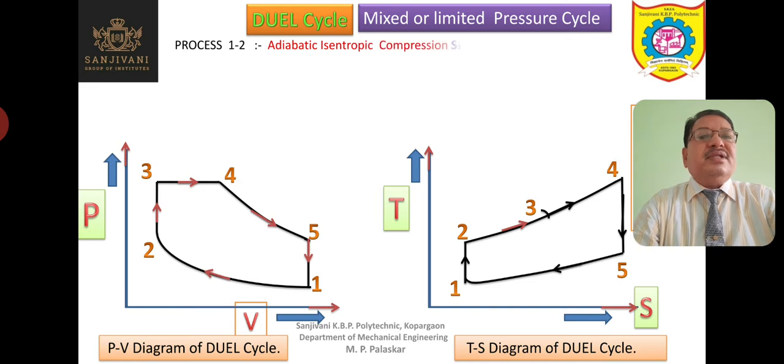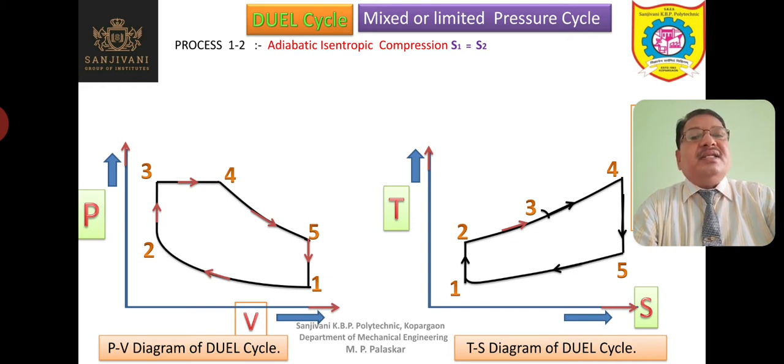First process is process 1-2. This process 1-2 is adiabatic isentropic compression as usual. It is a compression process. It is isentropic, that means the entropy remains constant. We can write S1 is equal to S2, and it is adiabatic. That means there is no heat transfer during this process of compression, that is process 1-2.